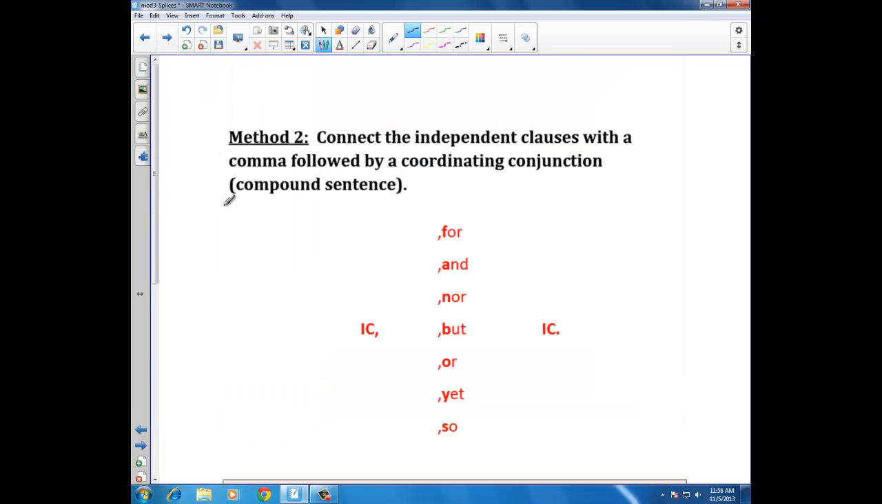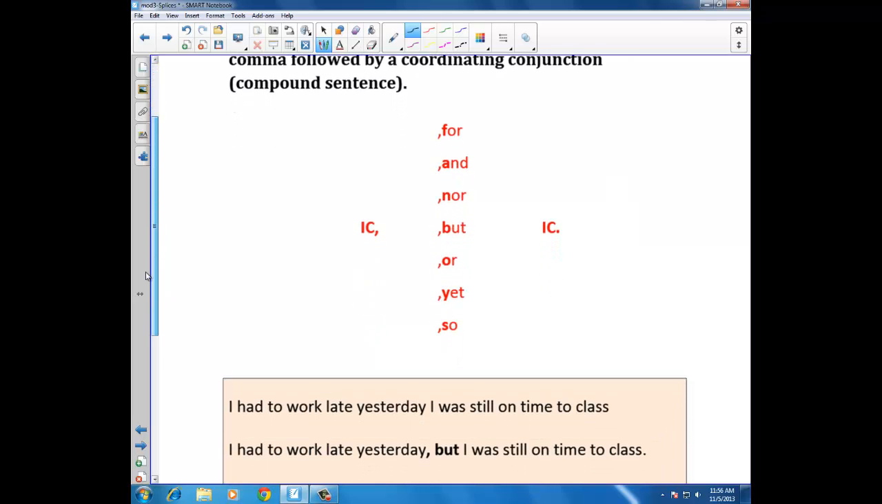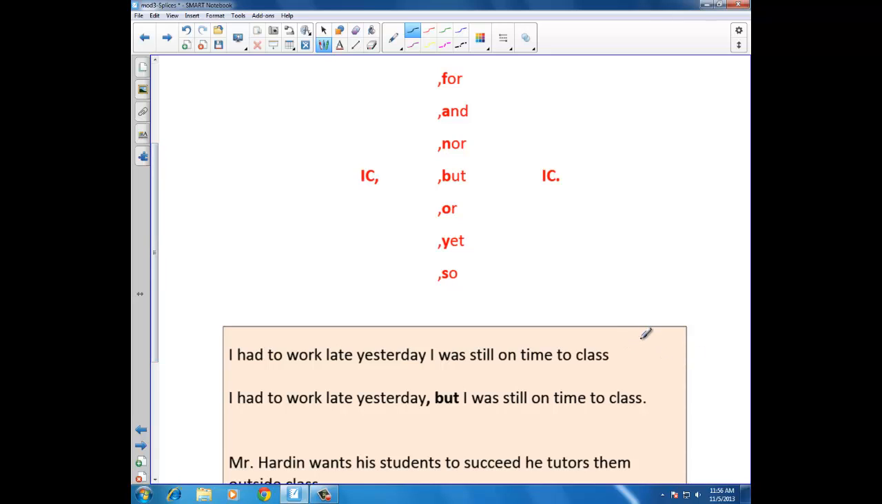Second method: connect the independent clauses with a comma followed by a coordinating conjunction. This forms a compound sentence. Again, you just saw this method. You should be familiar with it. Independent clause, comma, FANBOYS, independent clause. I had to work late yesterday. I was still on time to class. That's a run-on. If we put a comma here, it would still be wrong. That's a comma splice.